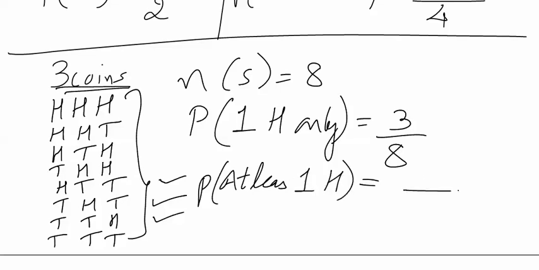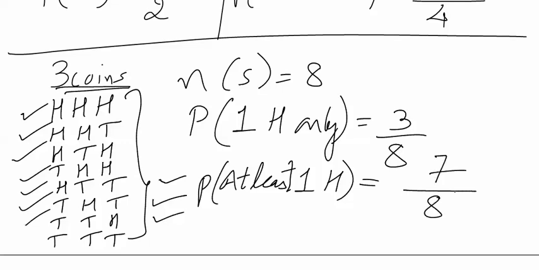The moment I say at least one head, it means we are going to consider the cases in which exactly one head has come out of the three coins, cases wherein there were exactly two heads, and cases where all three were heads. So for the second question, the probability of getting at least one head would be 1, 2, 3, 4, 5, 6, 7, that is 7 out of 8.